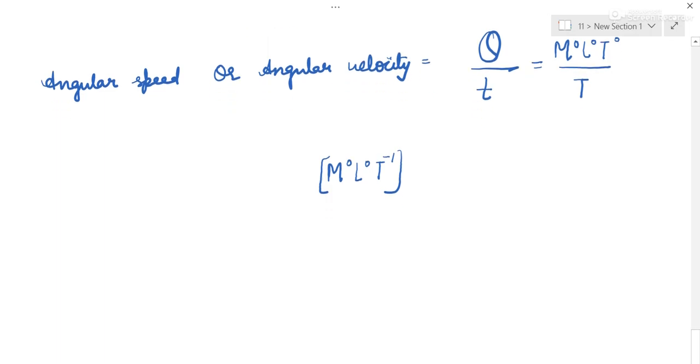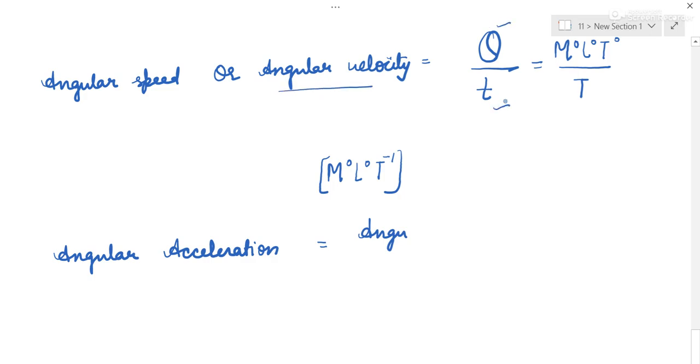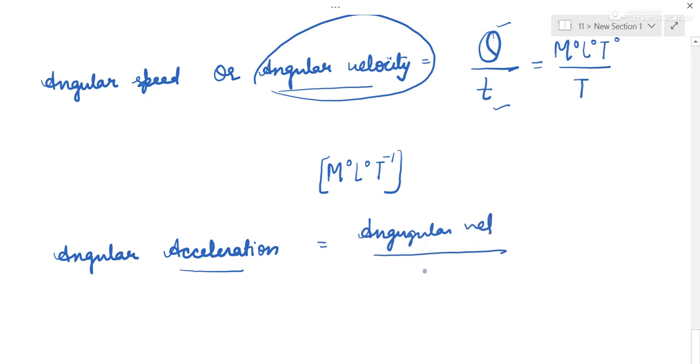Then we have angular acceleration. Angular acceleration will be angular velocity by time. Angular velocity is angle upon time. Angular acceleration is angular velocity upon time. So what is angular velocity? If you wish, you can write directly, it is only T to the power minus 1. So one more T will come down. So it is T to the power minus 2. Properly you can write as M0 L0 T to the power minus 2.